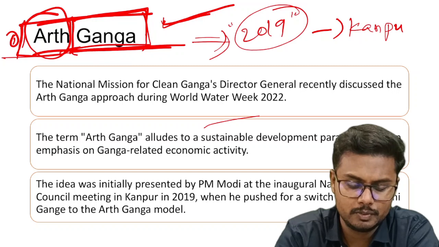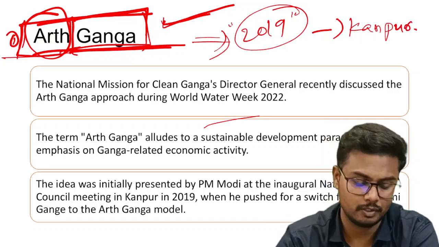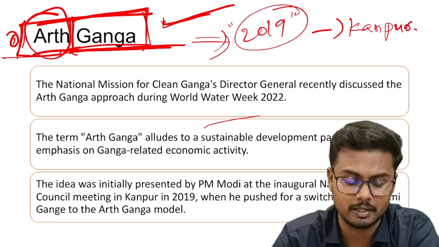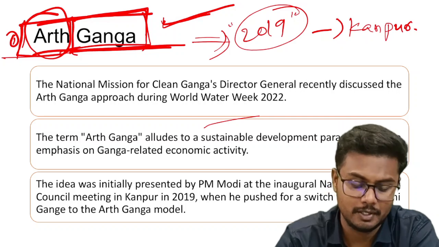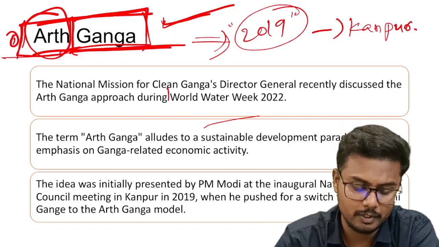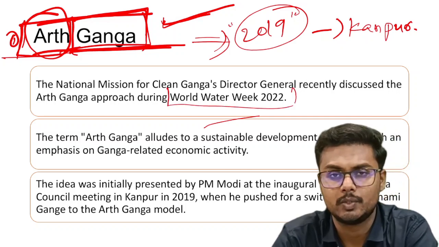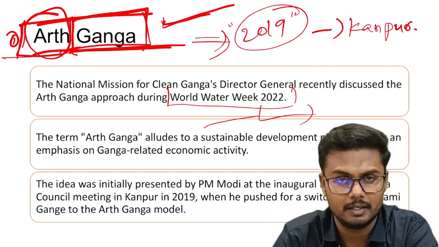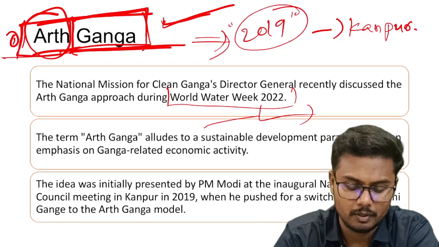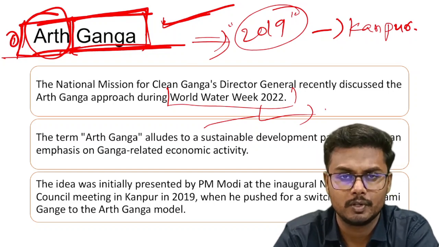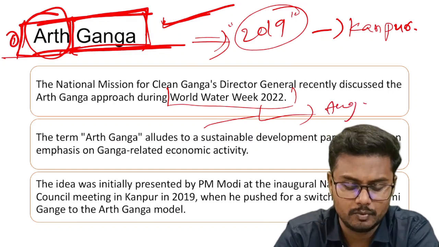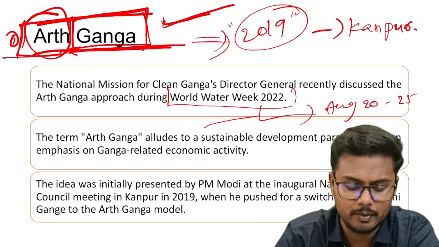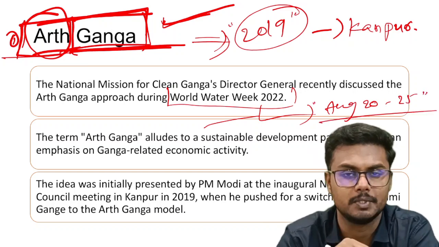Now, why is it in news? Because recently the Director General of National Mission for Clean Ganga once again emphasized its importance during the World Water Week of 2022. When is it celebrated? It is observed since 1991 on the last week of August every year. This year it was observed from August 20th to 25th. That is the last week of August month.